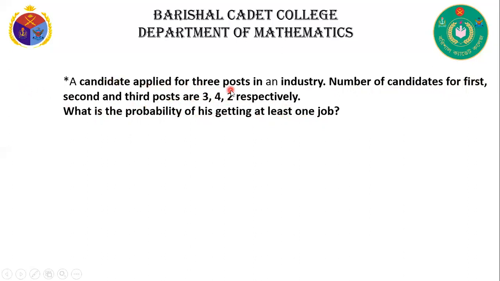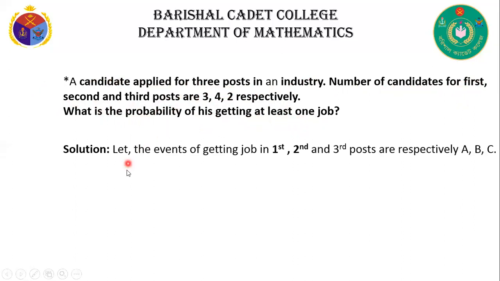A candidate applied for 3 posts in an industry. The number of candidates for the first, second, and third post are 3, 4, and 2. So what is the probability of his getting at least one job? Now the solution. Let the events of getting a job in the first, second, and third post be A, B, and C.